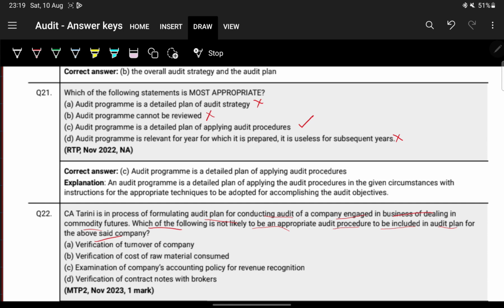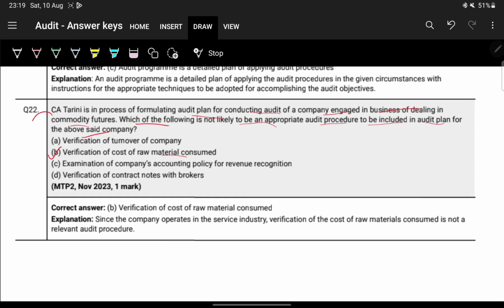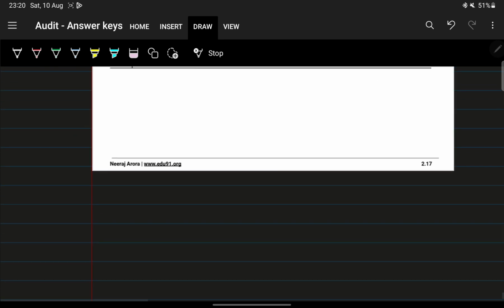Verification of turnover, that is okay. Cost of material consumed: why will you check cost of material for commodity futures, right? Examination of company's accounting policy, that's okay. The futures are like shares, right? What kind of raw material will a share trading company have? Since the company is in the service industry, verification of cost of material is not a relevant audit procedure.